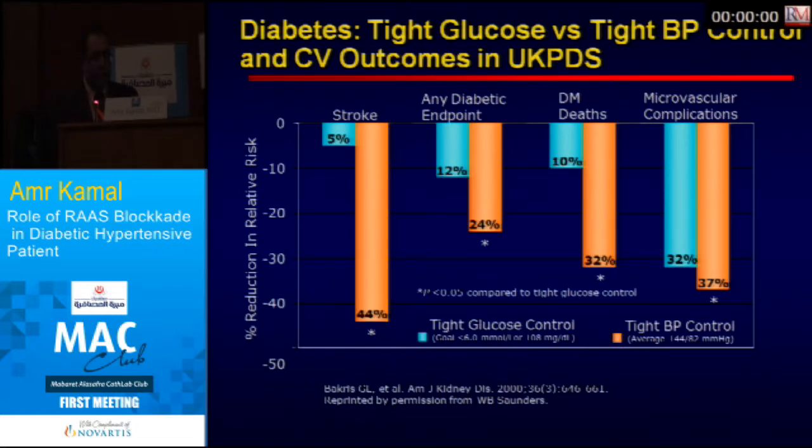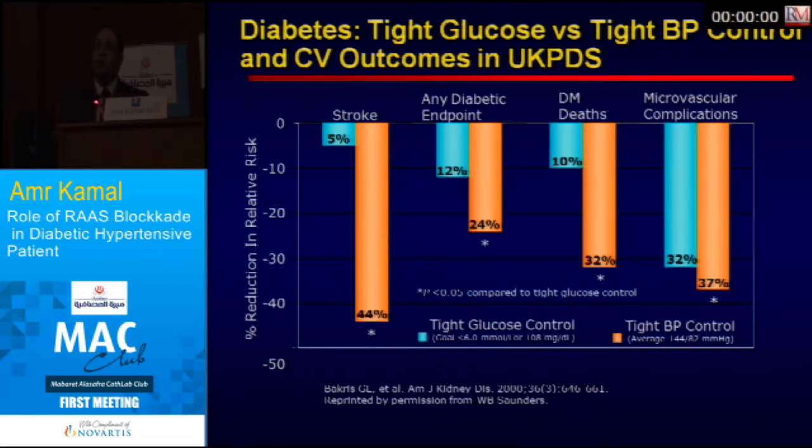So tight blood pressure control, in yellow, led to a 44% reduction in stroke, while tight glycemic control led to only a 5% reduction in stroke. And the same for any diabetes-related endpoint, deaths, and microvascular and macrovascular complications.